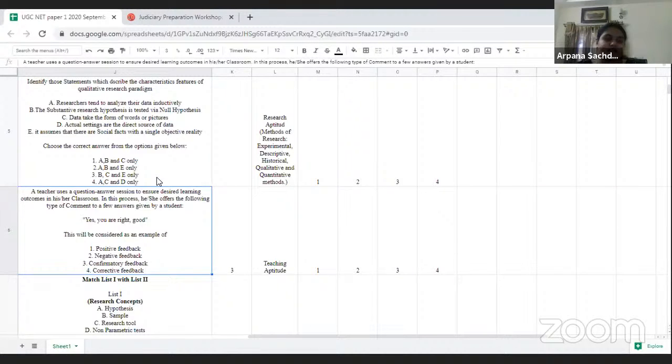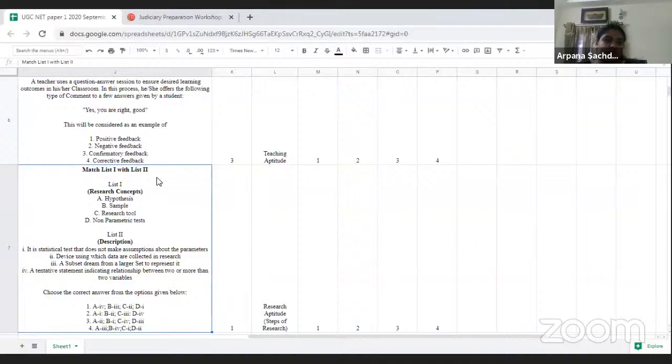The next question we have is on teaching aptitude. I will mark this one as easy, because it was a very easy question, directly asked. They have given an example and asked what kind of feedback it is based on. So it is an easy question. It is a direct question.